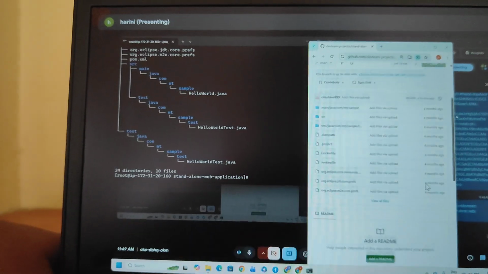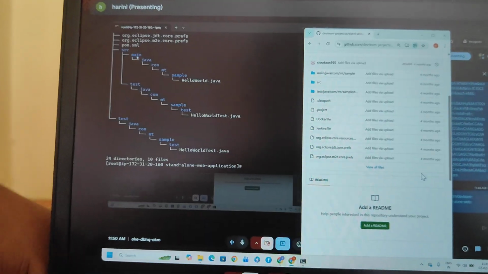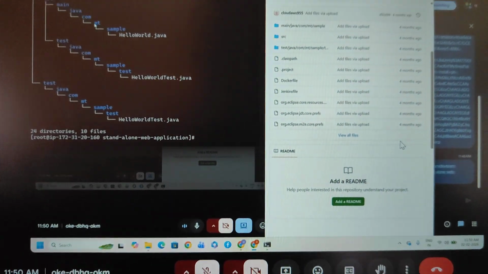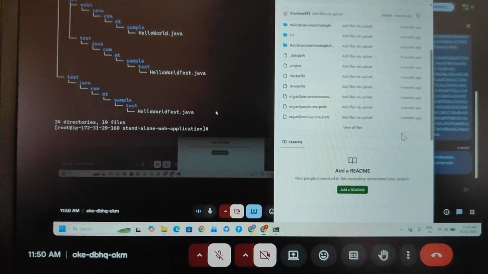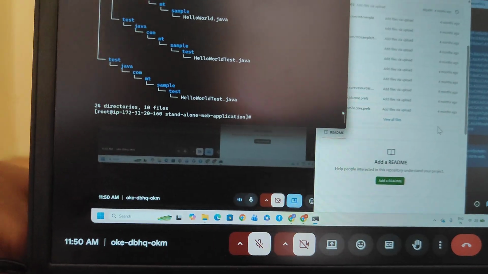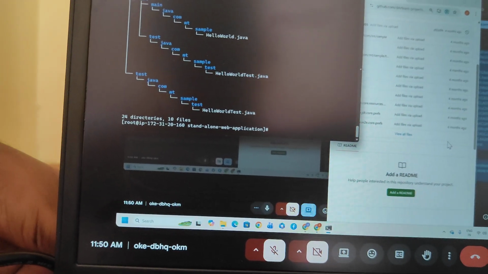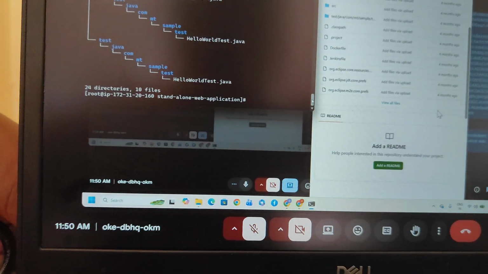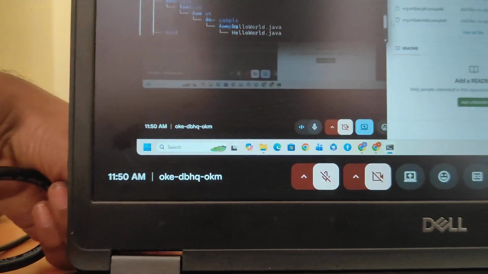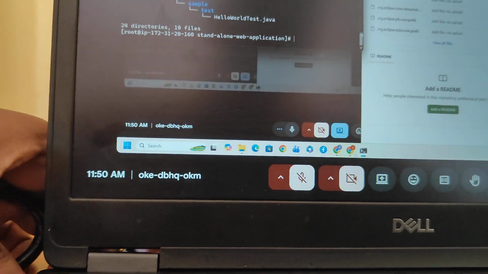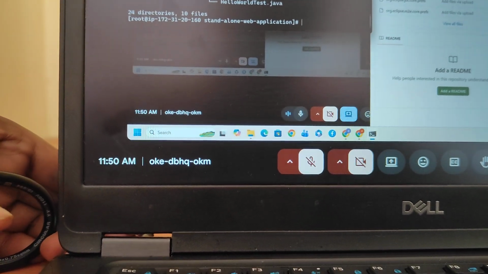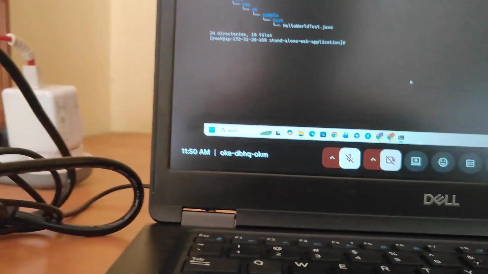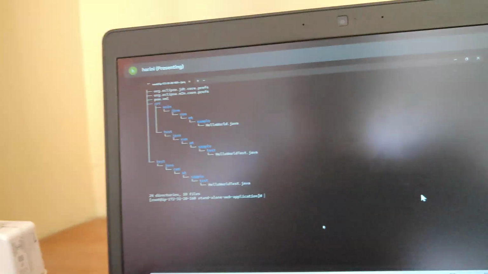See the architecture: src, main, Java file, pom file, Dockerfile. These are all the files visible, guys. Everything is visible inside the folders. So that is a standalone application. This is the pattern for cloning the application.